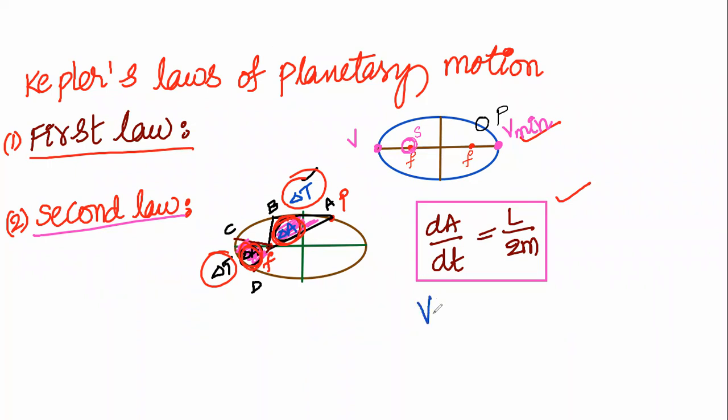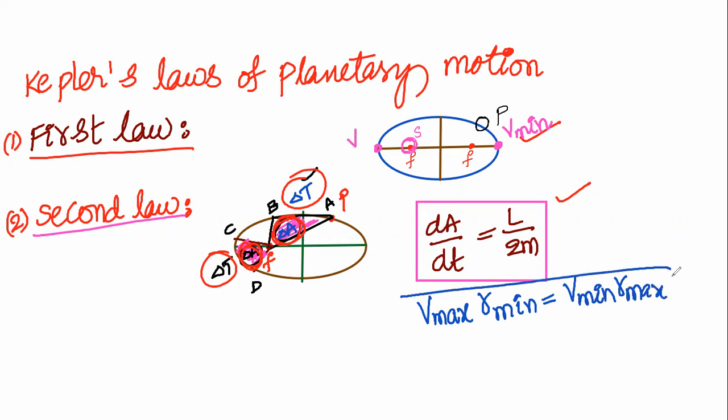Then V maximum into R minimum is equal to V minimum into R maximum. This is also a formula we have to write. As I have said, when the planet is far from the sun, it moves slow. When the planet is near to the sun, it moves fast.